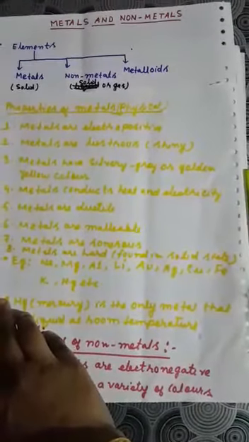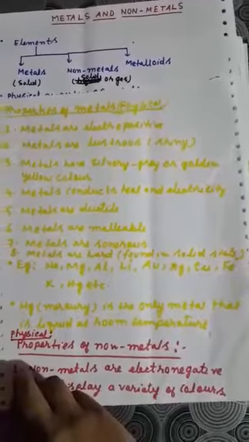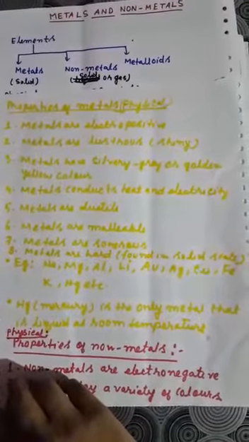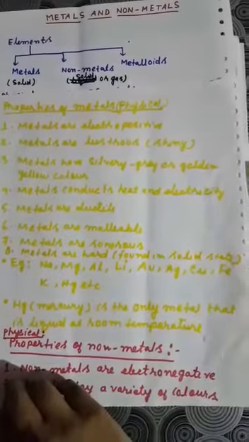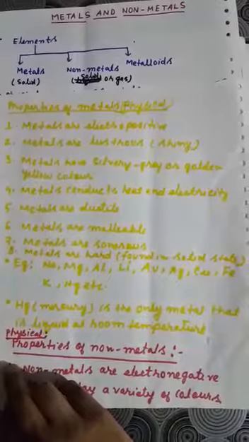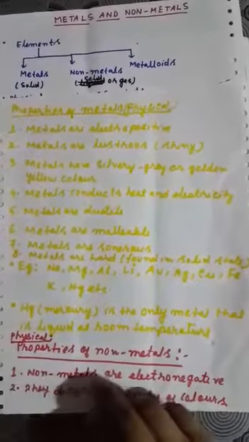Some examples of metals are sodium, magnesium, aluminum, lithium, gold, silver, copper, iron, potassium, mercury, etc. All metals are solid, that is they are very hard also, but mercury is the only metal that is liquid at room temperature. So these are certain exceptions. We will learn some more exceptional cases also.